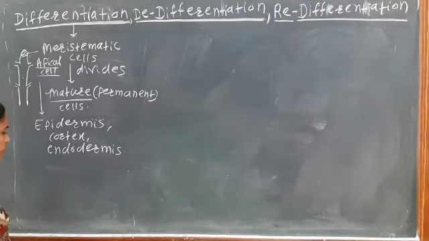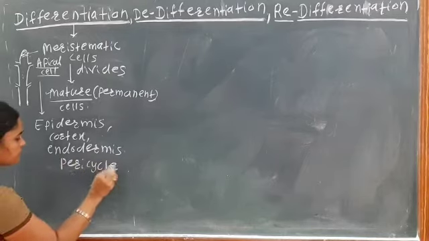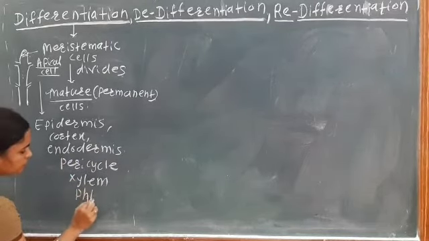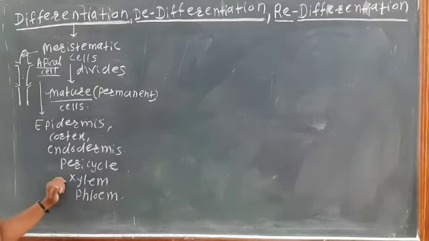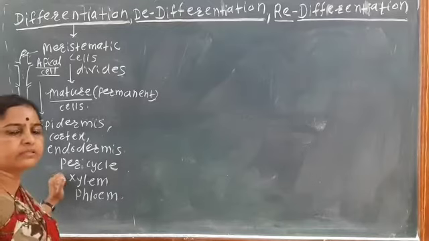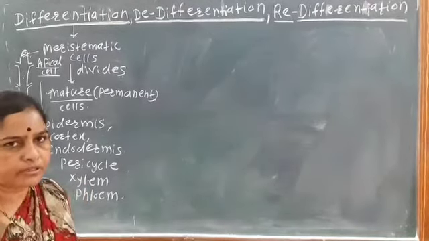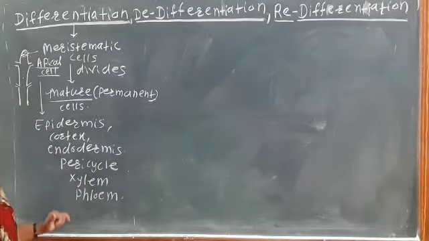Xylem, pericycle, xylem, then phloem. So these cells or tissue system mainly sit in the mature root or the stem. So here these are the permanent tissue.